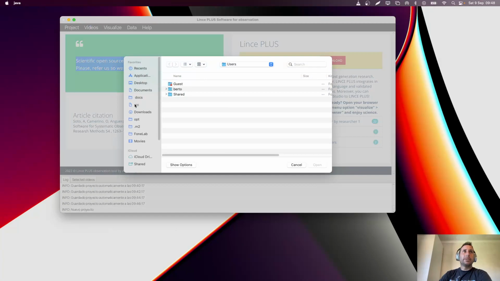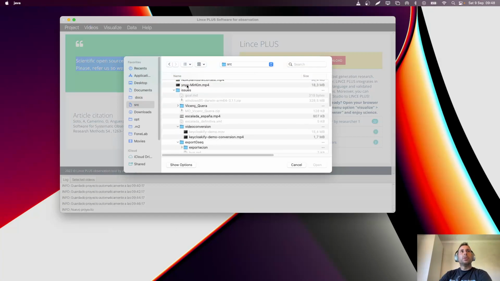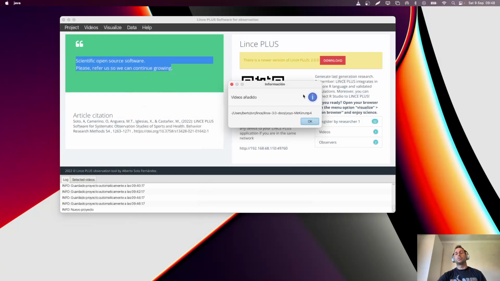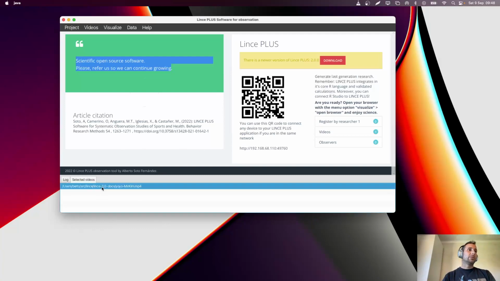Let's select a video, and for example, we'll go for a yo-yo contest. You will see that here it shows you that an MP4 file has been selected. But if you choose anything, even an audio file of an MP3 or an iOS video, it will convert it automatically. Just for the sake of the presentation, we just do it in MP4. And you will see here in that selected videos, you have that video that is being selected in your local computer. And as you know, you need to save the project.